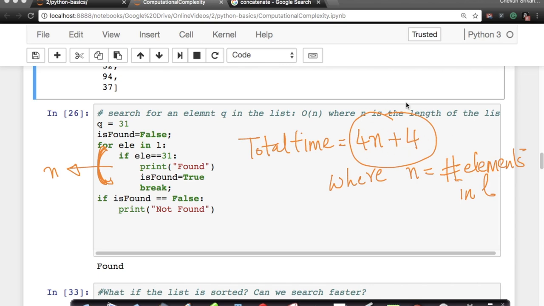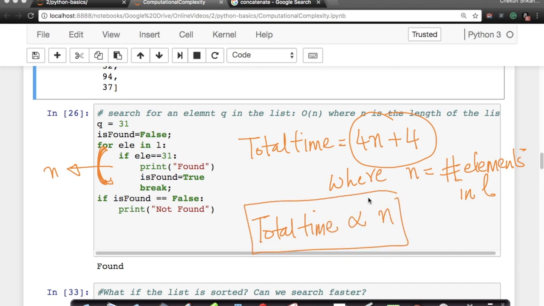If I want to write this as proportionality, can I say that my total time is proportional to n? What does proportionality mean? As n increases, my total time also increases proportionally, right?